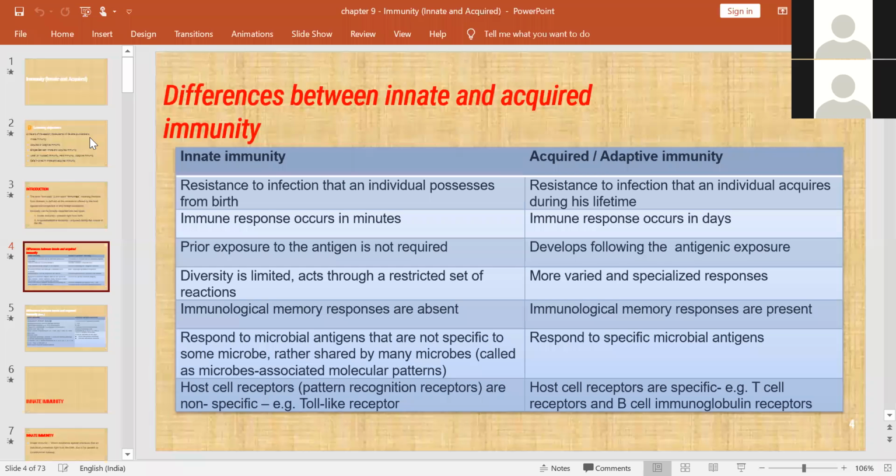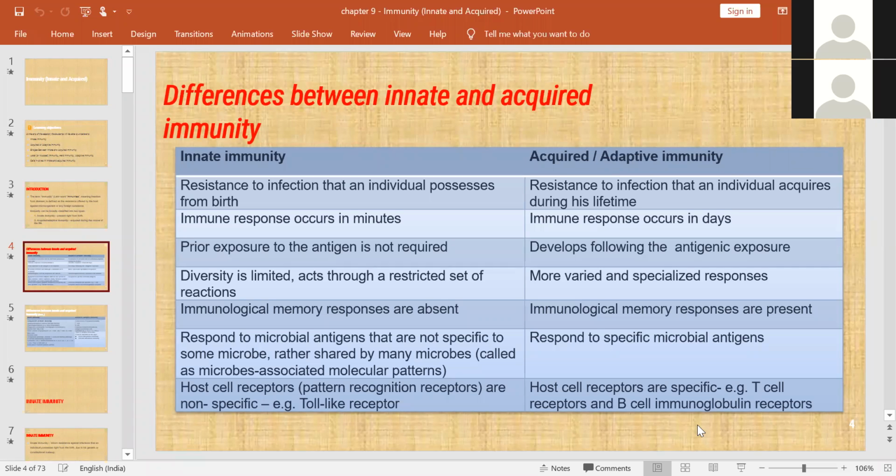The response is to microbial antigens that are not specific to some microbes but rather shared by many microbes, called microbe associated molecular patterns. So simply you can call them MAMPs, M-A-M-P. And host cell receptors are non-specific. For example, toll-like receptors act through the innate immunity response.